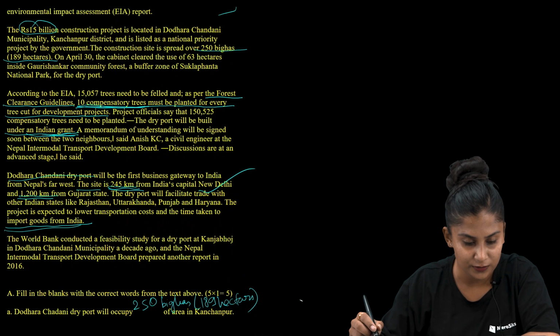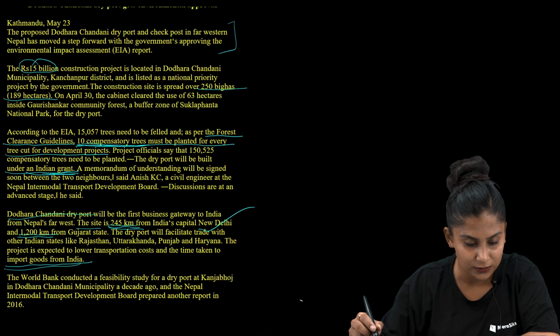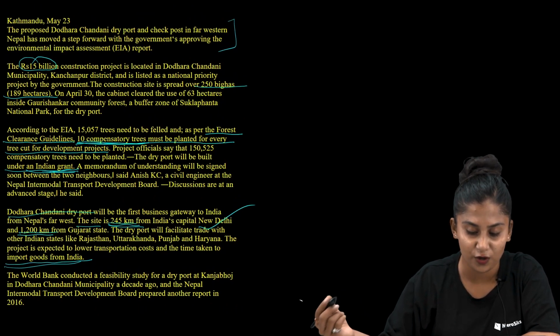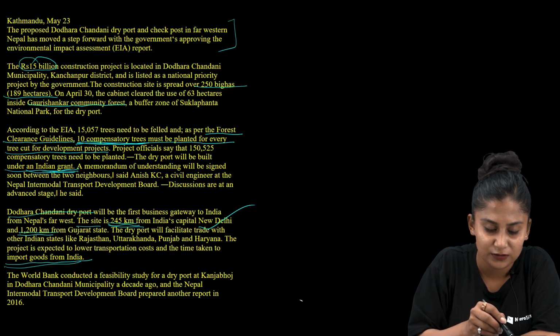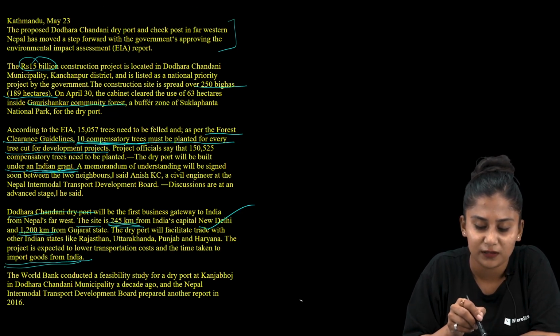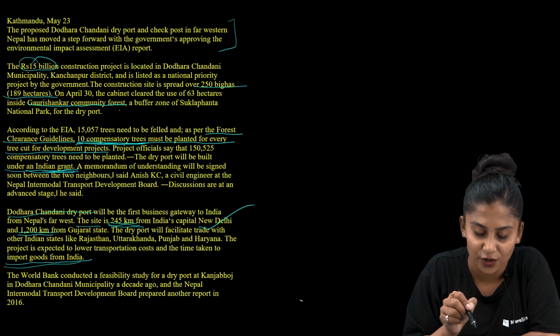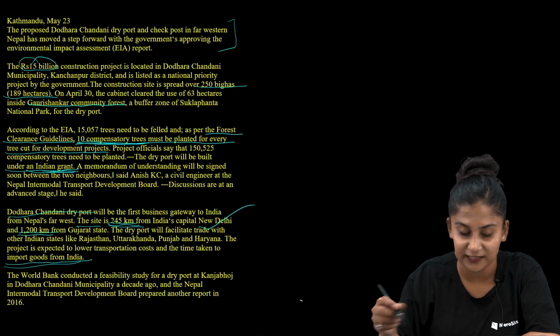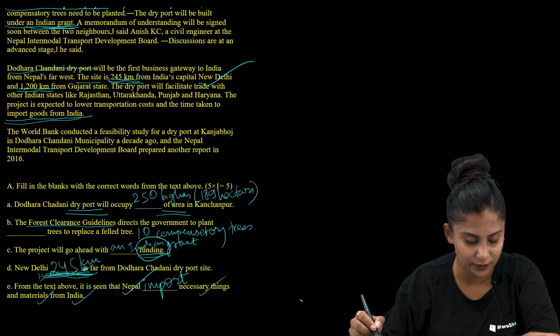So here, where do you find the Gauri Sankar? Let us search for the Gauri Sankar community forest here. I have found it in the second paragraph. Now let us read this line: on April 30, the cabinet cleared the use of 63 hectares inside Gauri Sankar community forest. So okay, we got the answer, that is on April 30, or 30th April.